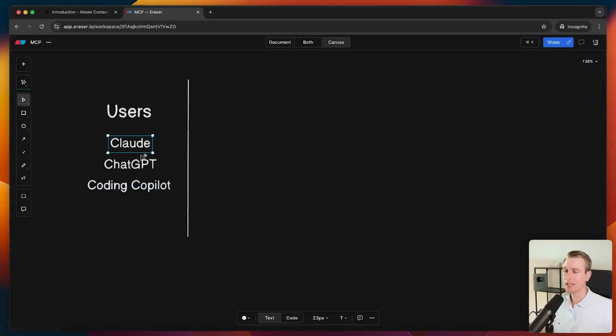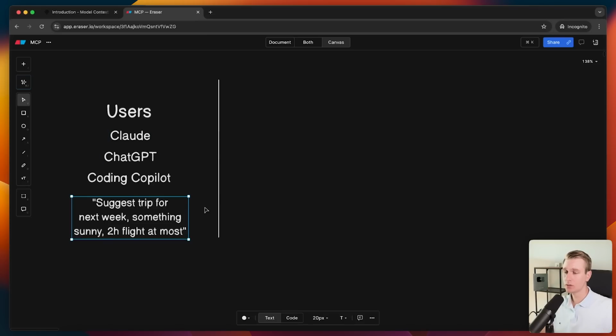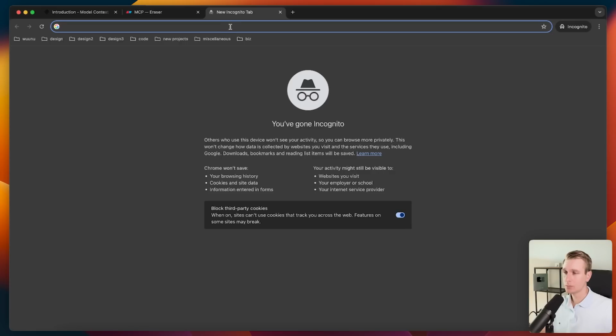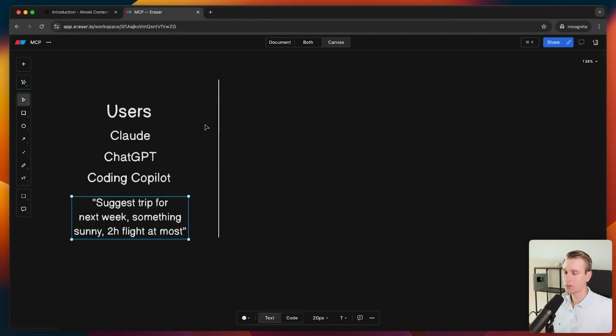And from these applications is where a user wants to do things. For example, a user may want to book a trip. Now, in the past, what people would do is they would find some travel website, and they would have to mentally parse the design of that page and fill out the information. And then the website would suggest some options. But what I personally believe is that users will not go themselves to those websites. They will stay inside their AI chat applications and they will just add the query they have or thing they want to do. And they will just hand off that task to the agent that those applications have.